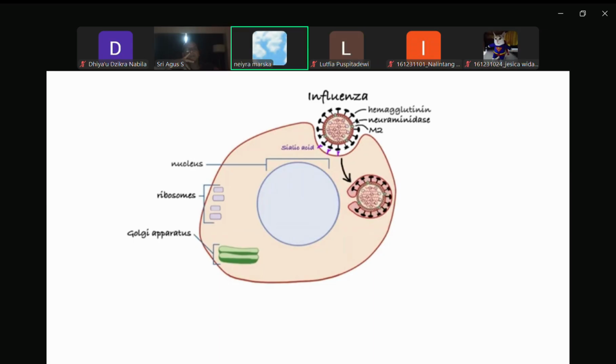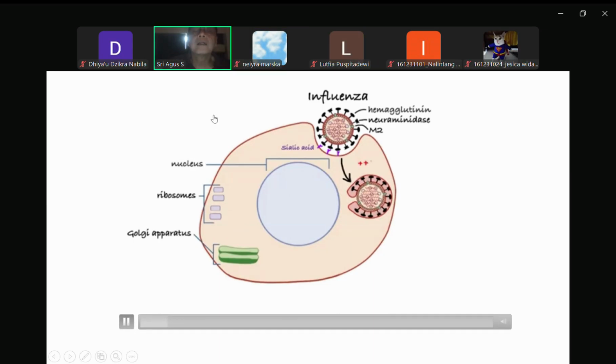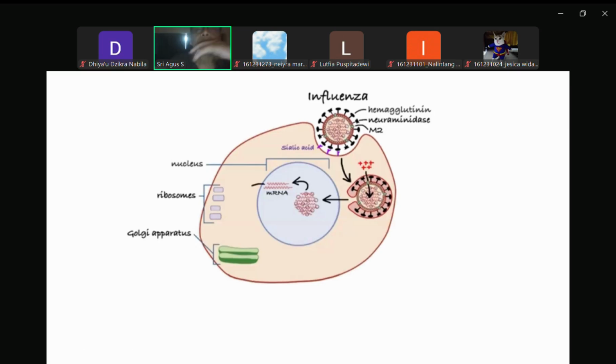Next, the membrane protein 2 forms pH-gated channels that allow protons to move through the viral envelope and acidify the core of the virus, causing release of the viral RNA and proteins, which are then transported into the cell nucleus. In the nucleus, viral RNA is transcribed into messenger RNA. The translation of mRNA into viral proteins takes place in ribosomes in the cytoplasm.